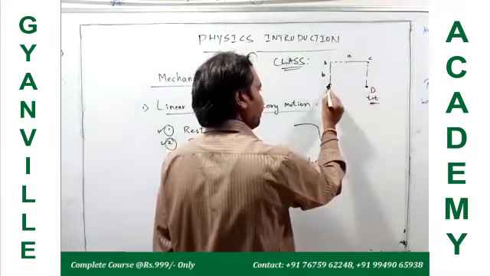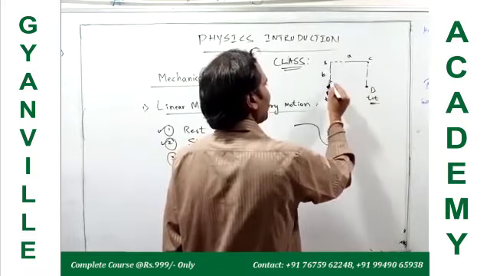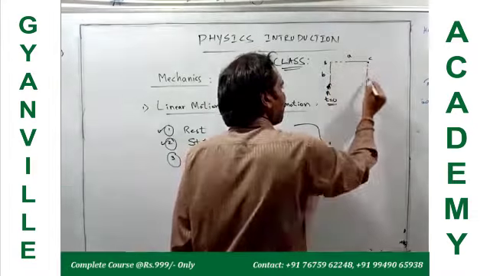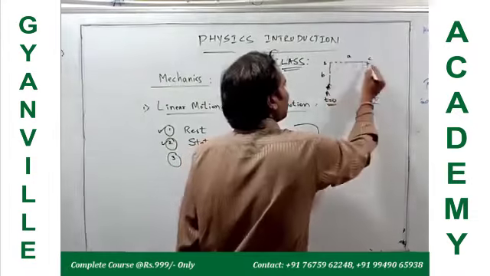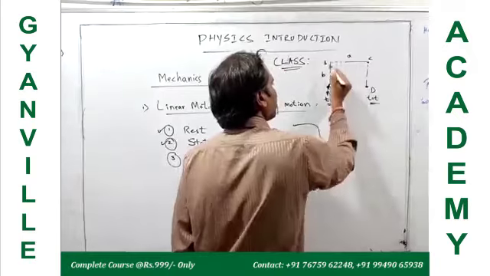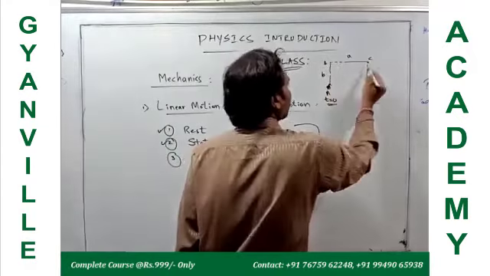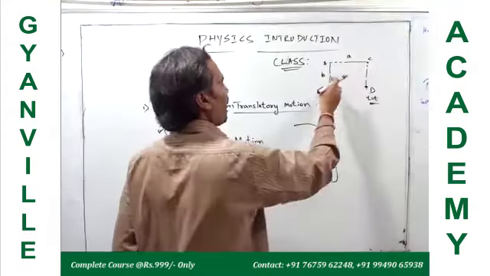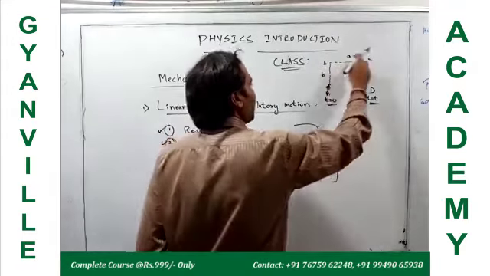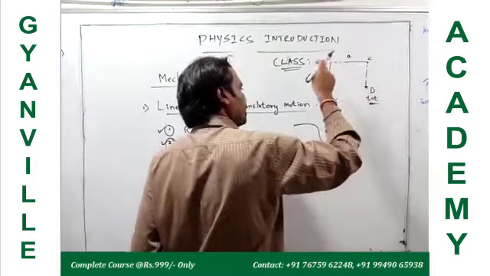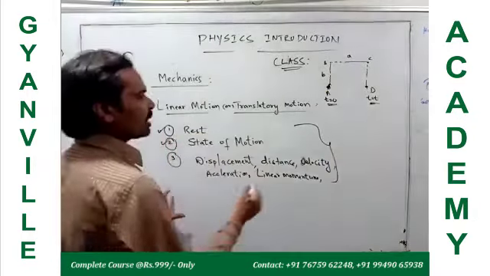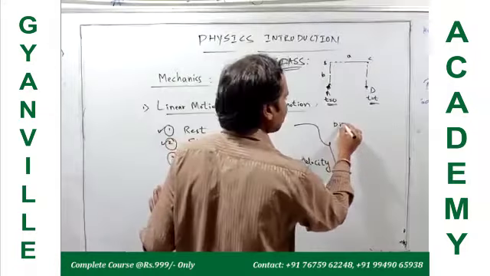To go from A to D, it is moving along one geometrical path. It is moving along an actual path. This is the actual path. So the length of the actual path traveled by the particle when it is going from one place to another place is called distance.